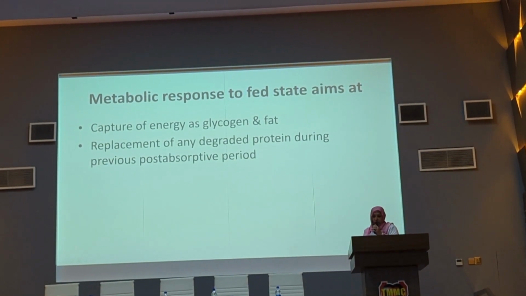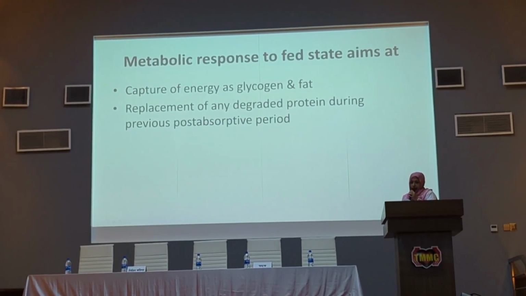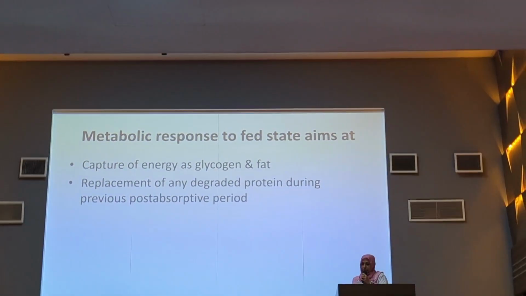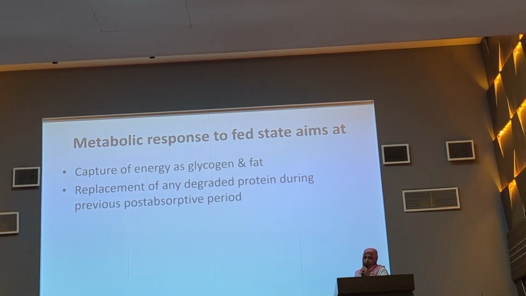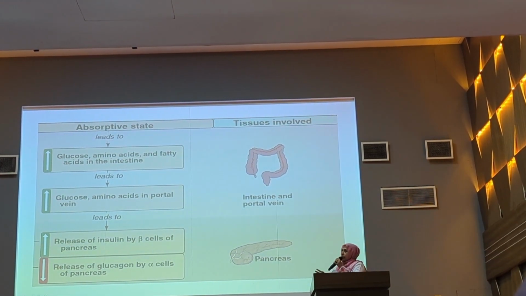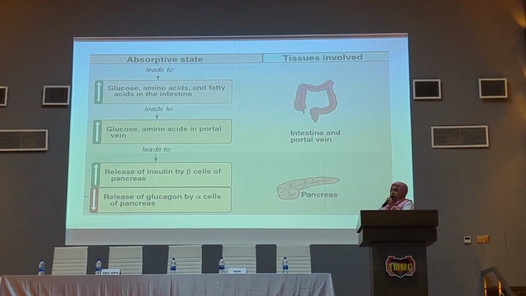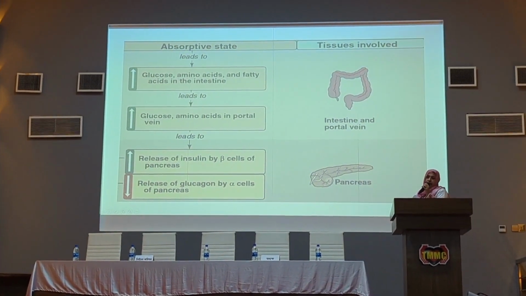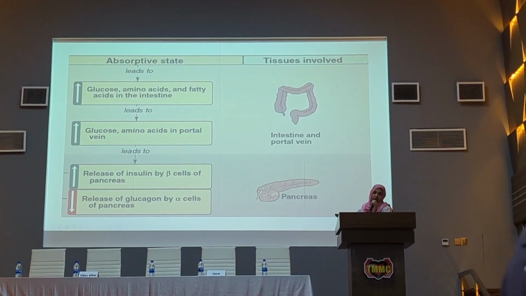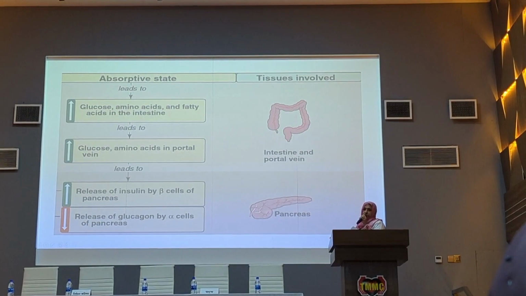The aims of the feeding state are capture of energy as glycogen and fat, and replacement of any protein degraded during the previous post-absorptive period. Now, nutrients are available in the intestine, which leads to an increase of glucose, amino acid, and fat in the blood, which increases the secretion of insulin from the beta cell of the pancreas and decreases the secretion of glucagon from the alpha cell of the pancreas.